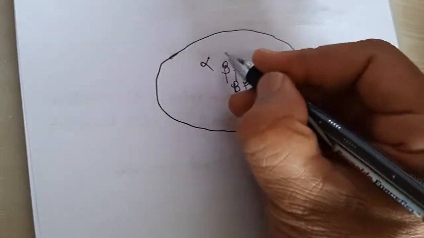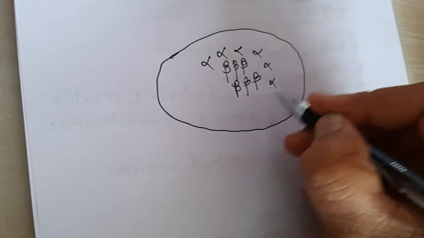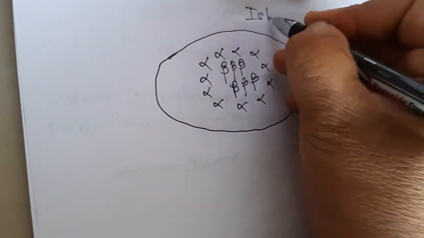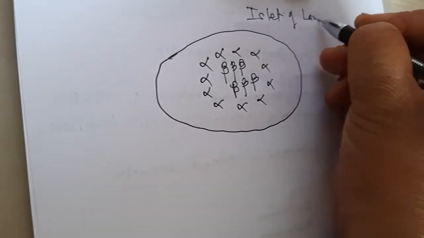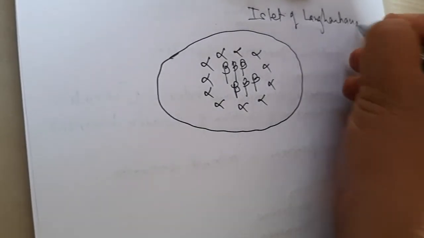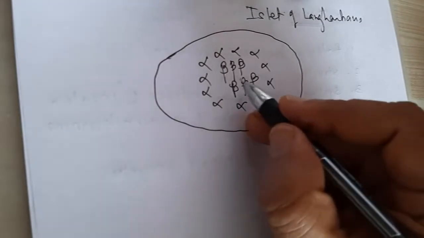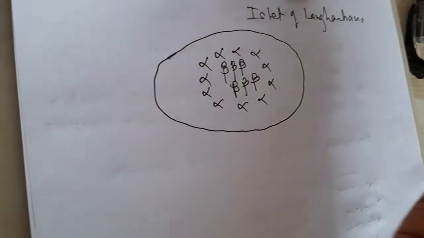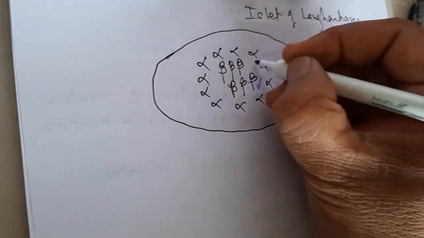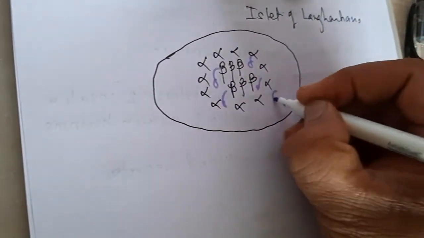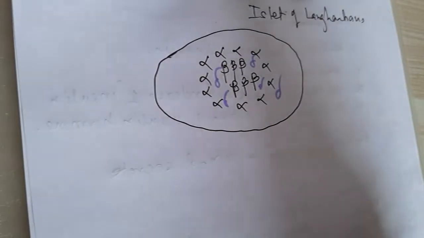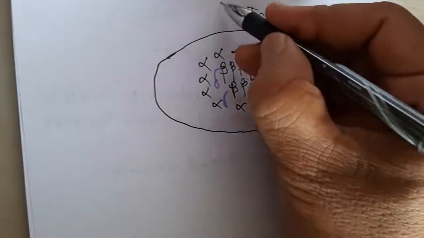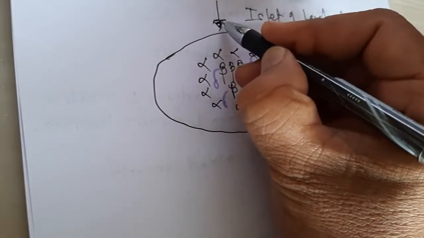And alpha cells are present at the periphery of the islets of Langerhans. And delta cells are present in between, scattered in between. So this is in general the location of these cells if you expand the islets of Langerhans.